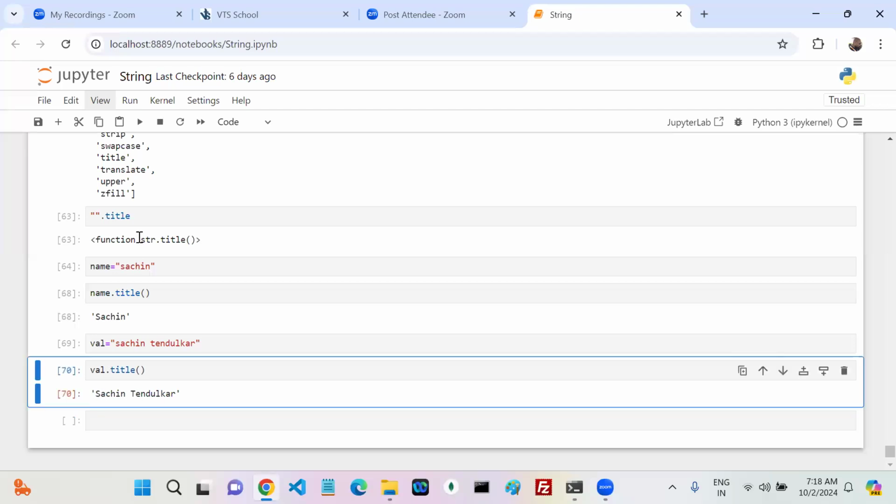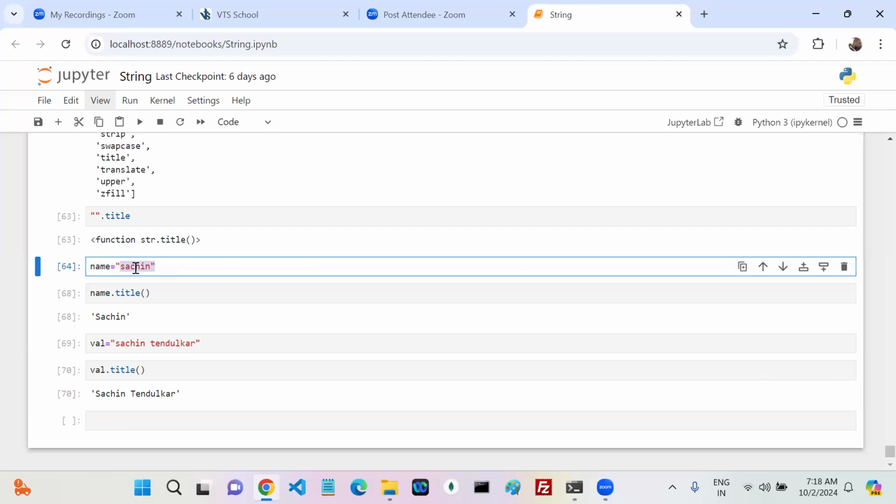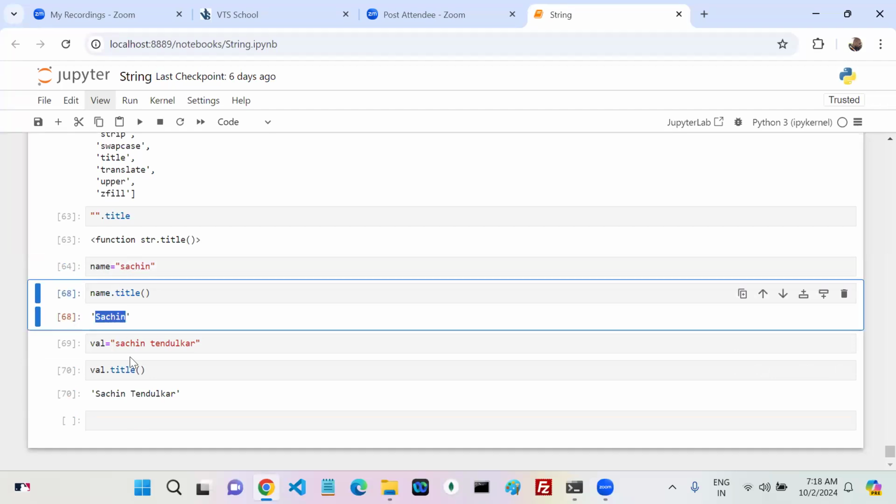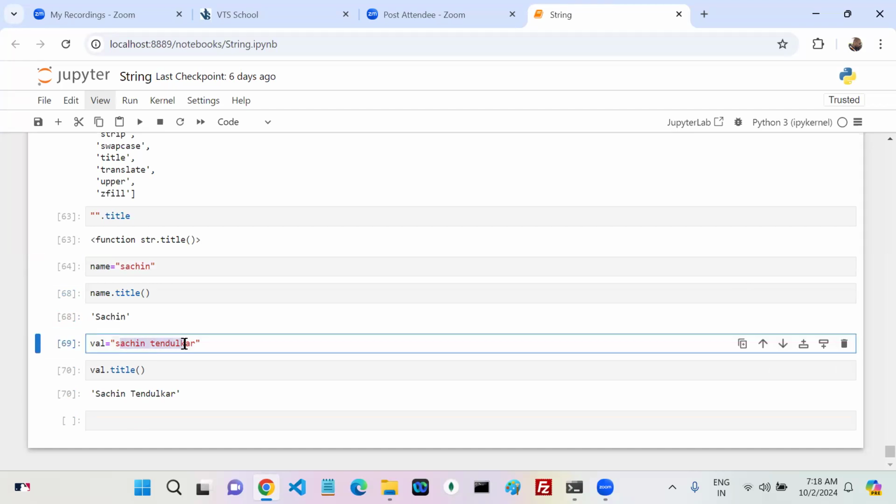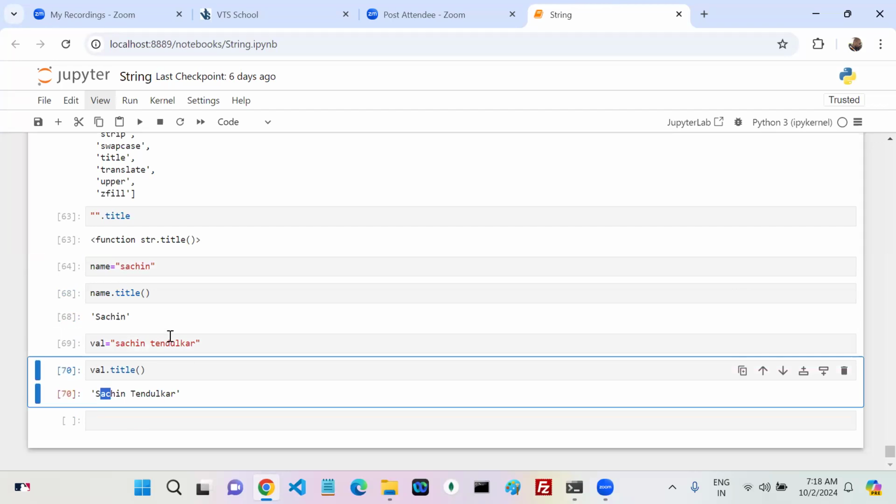Title. Yes or no? Here, Sachin is there. It was not upper in the first character, so it makes it uppercase. Here, Sachin Tendulkar, two words are there. The first word's first character is made upper, and the second word's first character is made uppercase too. Yes or no?